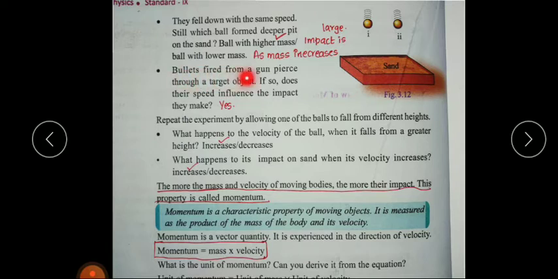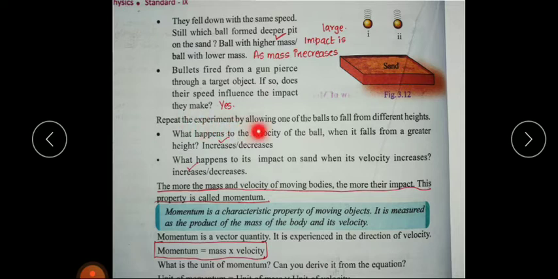Bullets fired from a gun pierce a target object. If so, does their speed influence the impact they make? Yes, the speed also influences the impact. So, which are the two factors that influence the impact? Speed and mass. So, mass and speed are the two factors that influence impact.